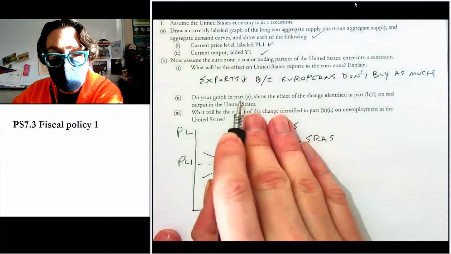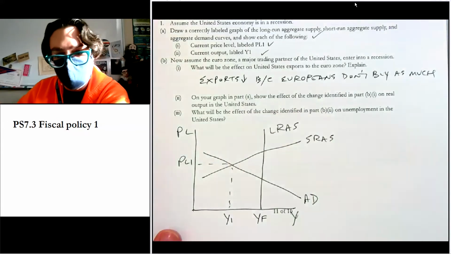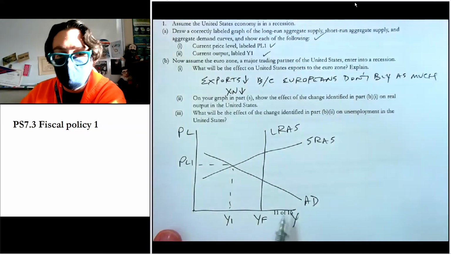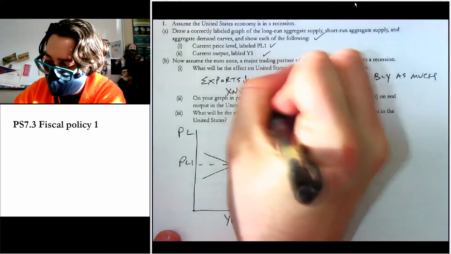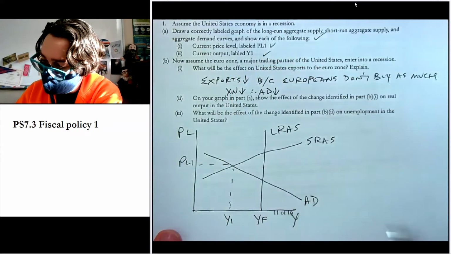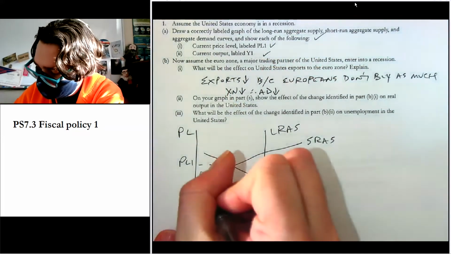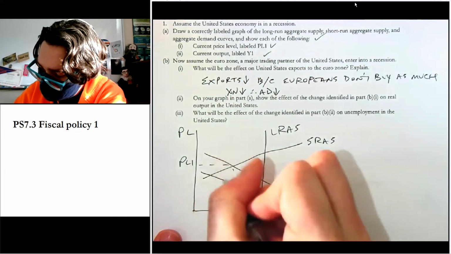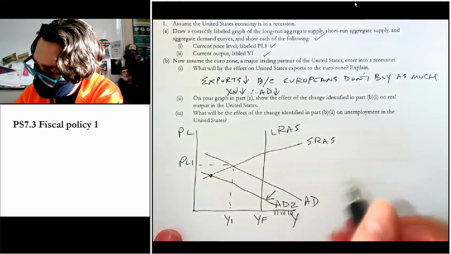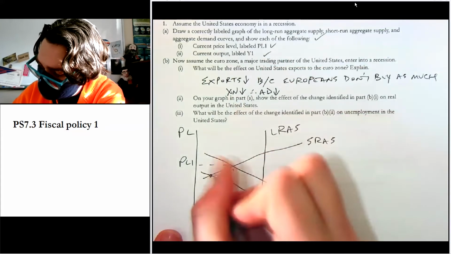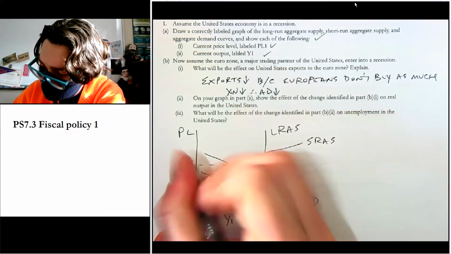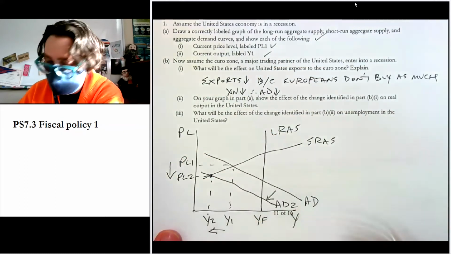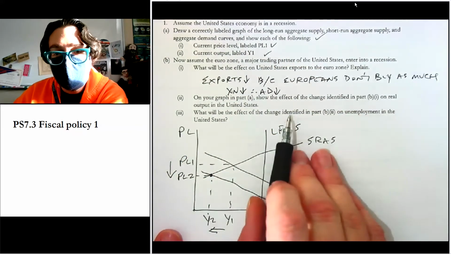And so then on your graph in part A, show the effect of B1. Well, if exports go down, then that means net exports go down, right? And so we'd say, therefore, aggregate demand decreased. Whoa, that's really bad. Uh-oh, we went into a worse recession. And then we've got Y2, PL2. Oh, that's just rotten. AD went down even farther.